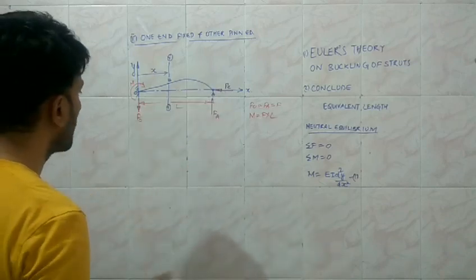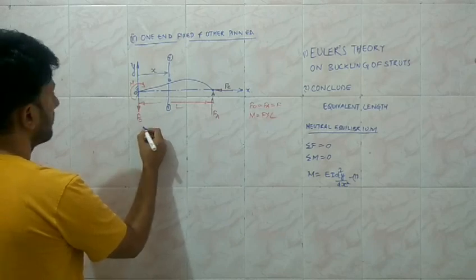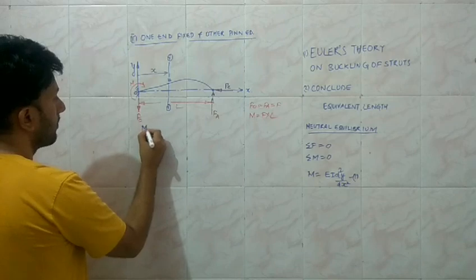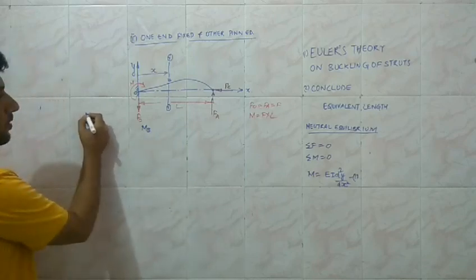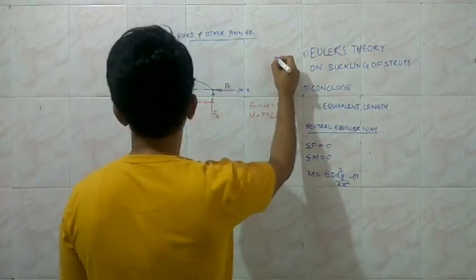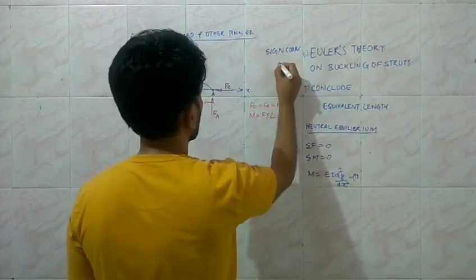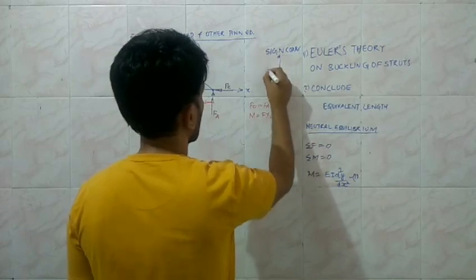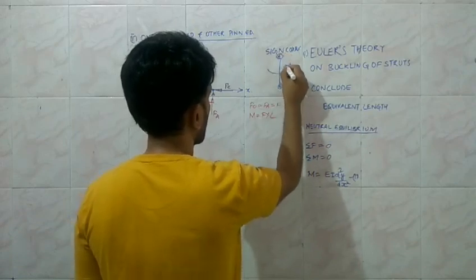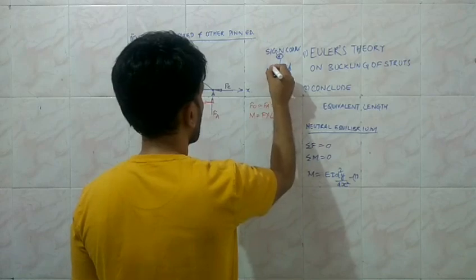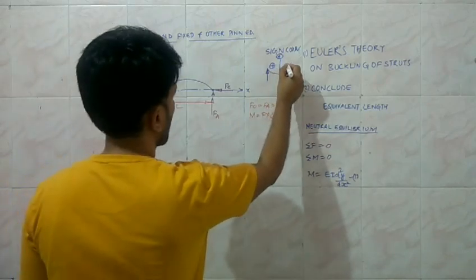By proceeding in the same way, we will find the bending moment MB at B. The sign convention we are going to follow is, across the cross section, the anti-clockwise moments to the right of the forces are positive, and the clockwise moments to the left of the forces are positive. These are the sign conventions.